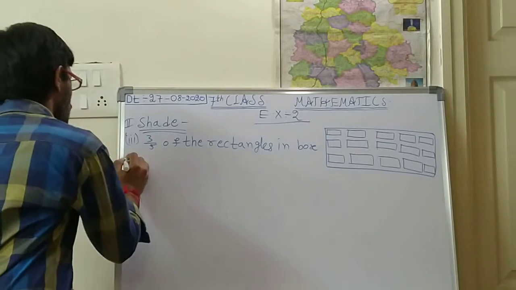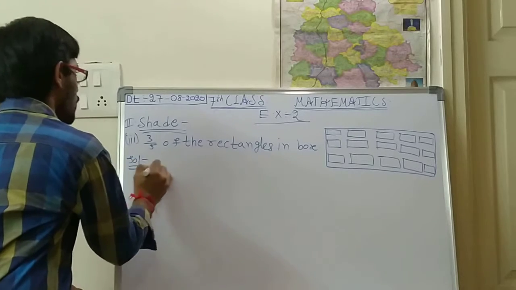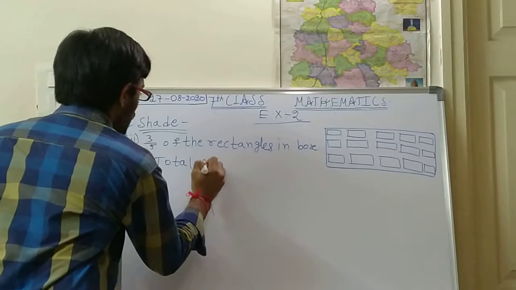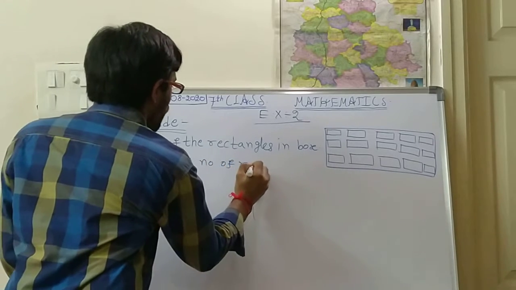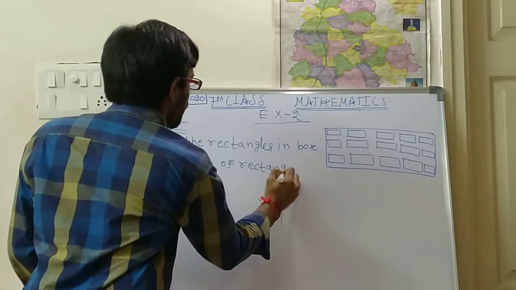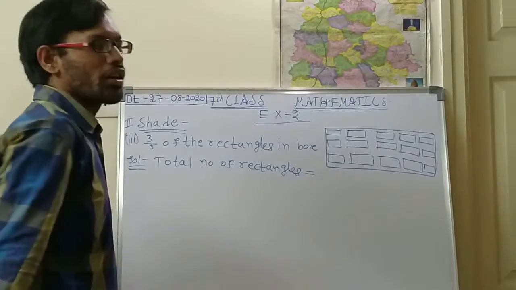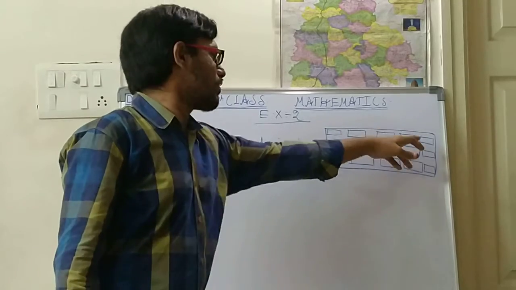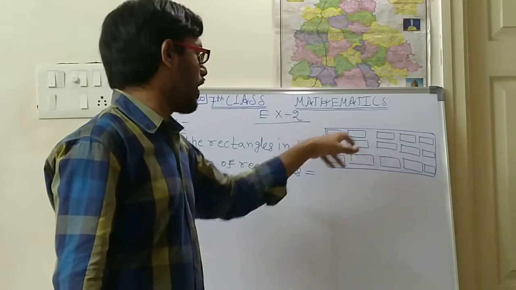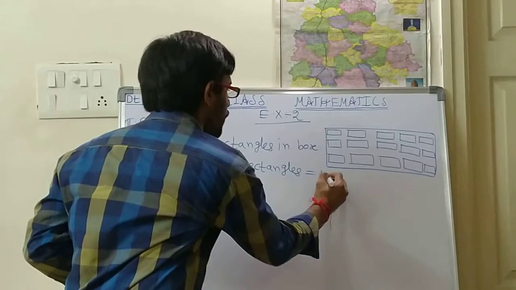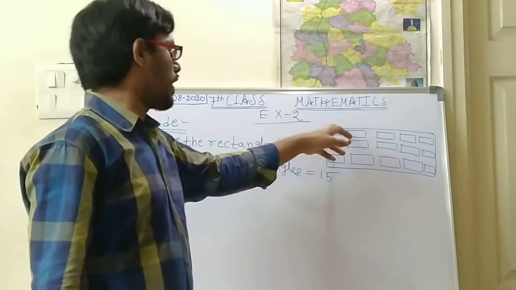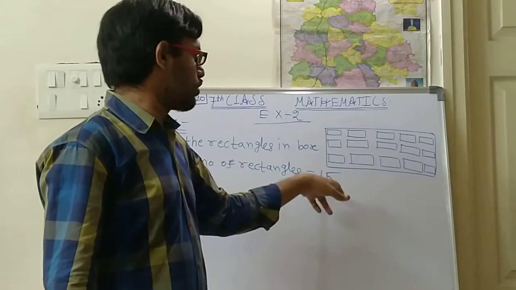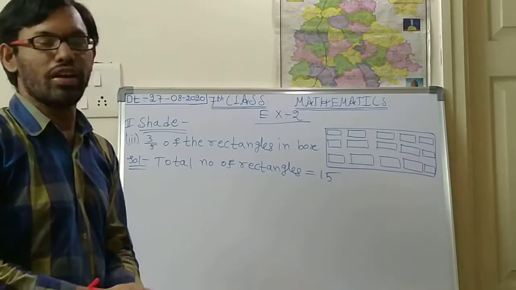First of all, you should write down the total number of rectangles. So how many total rectangles are there? 1, 2, 3, 4, 5. So the length is 5, the breadth is 3. So 5 into 3, totally there are 15 rectangles. Just by counting across and counting down, and multiplying those two, you can get the total number of rectangles.